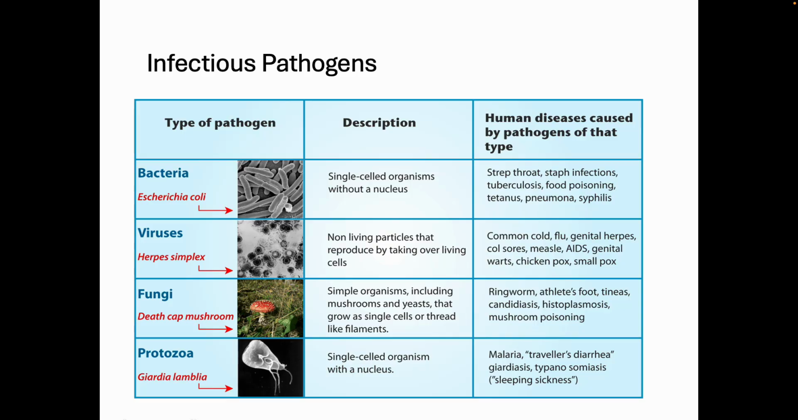Fungi. These are simple organisms that would be mushrooms and yeasts and grow as single cells or thread-like filaments. This would include your ringworm, your athlete's foot, right? Any kind of mushroom poisoning. There's a list.